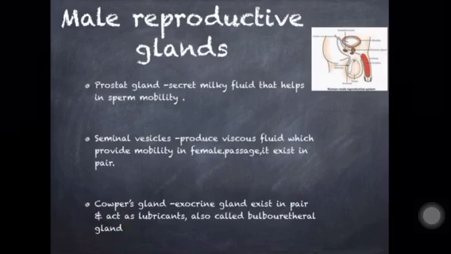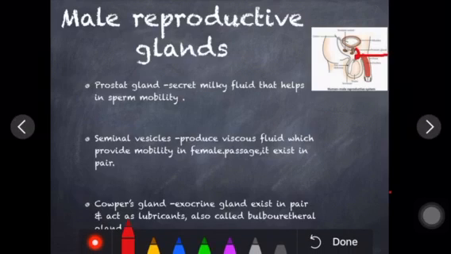Cowper's gland is an exocrine gland, existing in pair, that acts as a lubricant. Try to remember this point, that it is a lubricant. Lubricants are basically things which provide smoothness in the passage. So Cowper's gland provides smoothness in the passage for the motility of sperm as well as in the female passage. It is also called the bulbourethral gland, a bulb-like structure in front of the urethral passage.